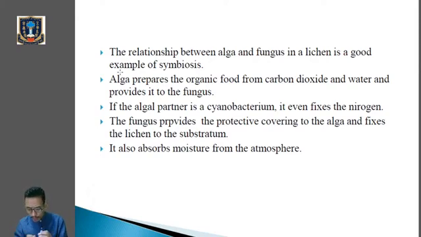Clear? So here we have got two types of mycorrhiza, ectomycorrhiza and endomycorrhiza. Go through it also. Now let's see the advantage that they are getting from each other, the fungus and the root. The fungus absorbs water and minerals from the soil and gives it to the roots. Listen very carefully, mark it in the book. The fungus absorbs water and minerals from the soil and gives it to the roots, and in return it gets sugar and shelter from the plant.